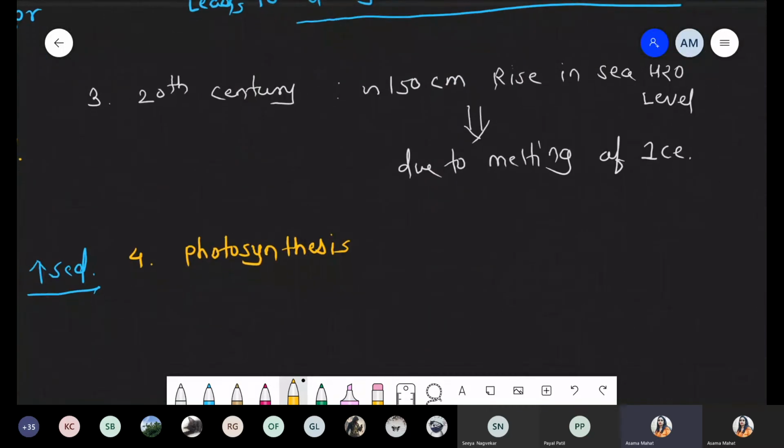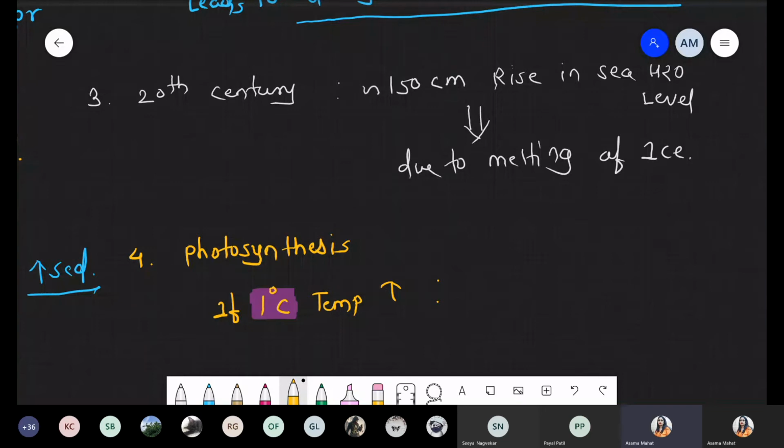If temperature is increased by 1 degree Celsius, and I'm not talking about C3 plants, I'm talking about normal plants which require normal temperature, then it decreases the productivity by 5%. And I'm taking a simple example of rice.